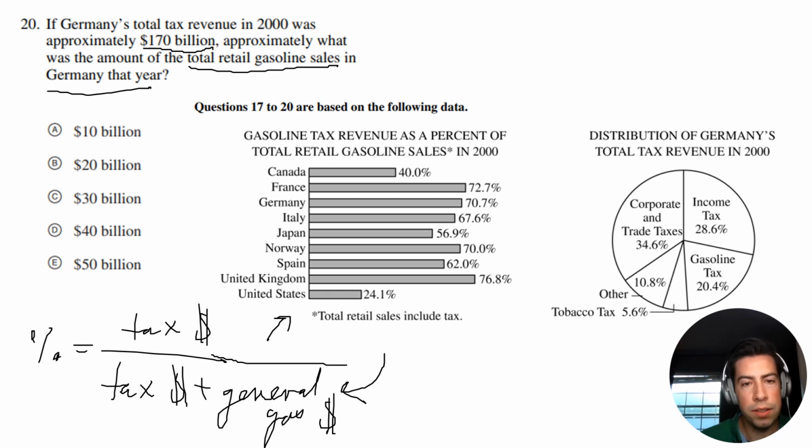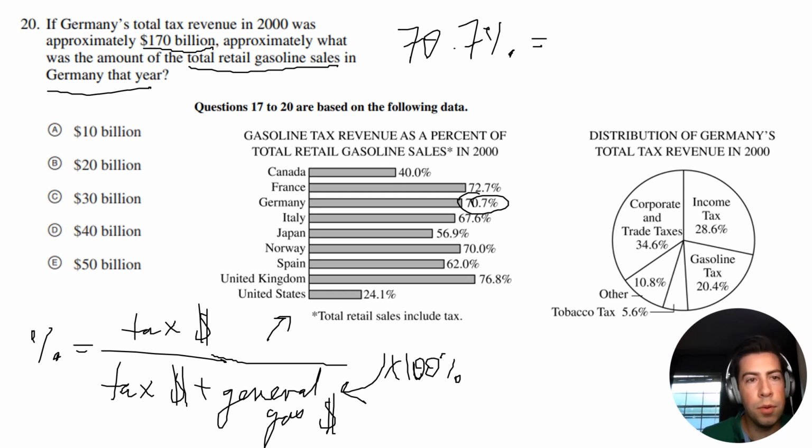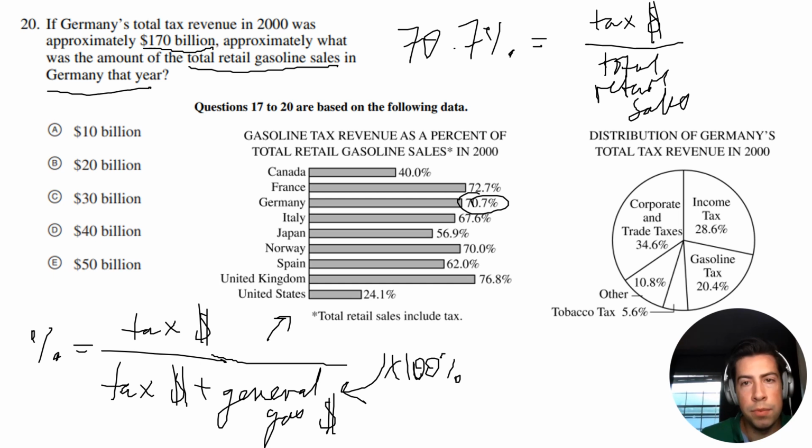So what I'll do is, again, we want this for Germany. So in 2000, it was 70.7%, and remember, for percentage you have to multiply by 100%. So let's go up here. I'm going to say 70.7% equals the tax dollars, which we don't know yet, and then this is the total retail sales times 100%.